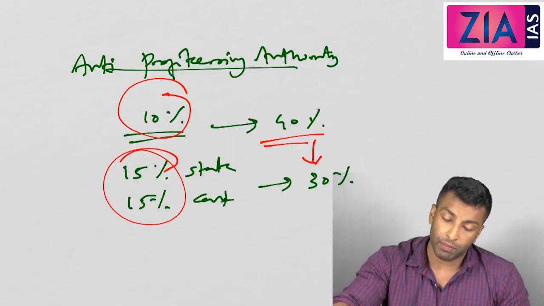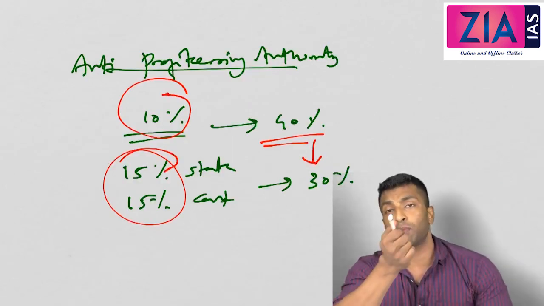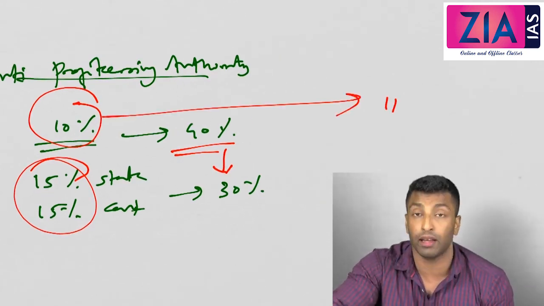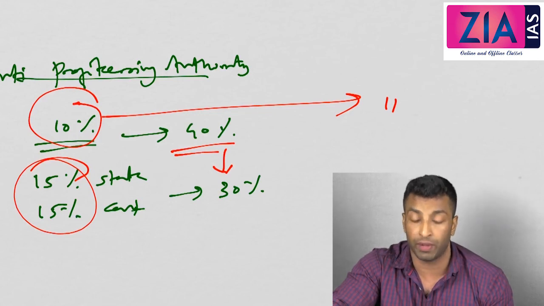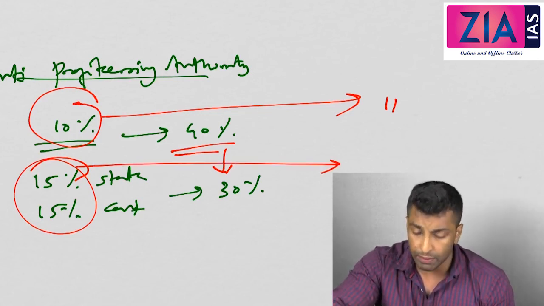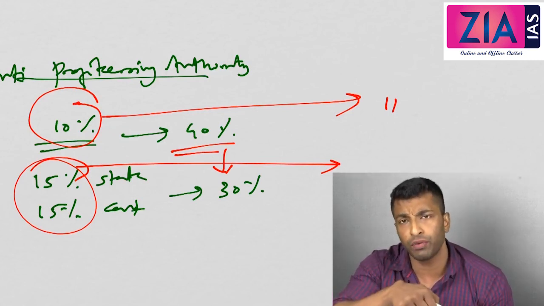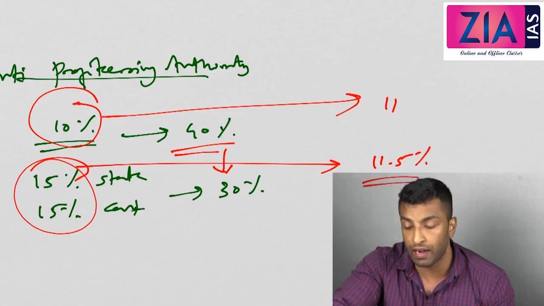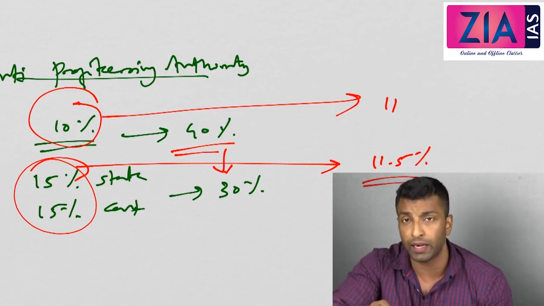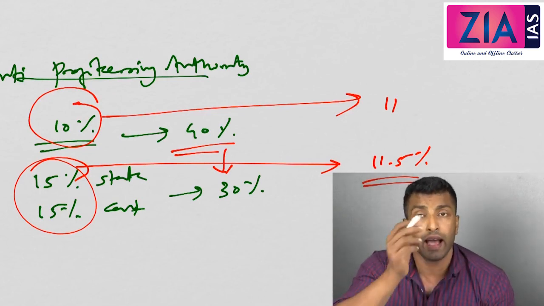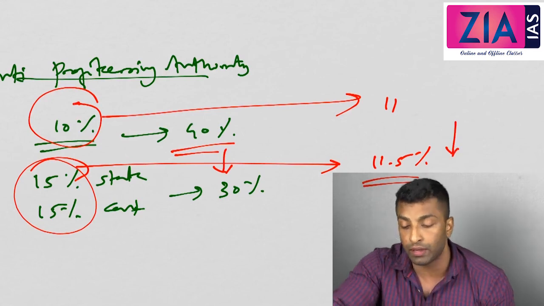Now what is the role of the anti-profiteering authority? It is actually about the shopkeeper. Let's suppose this pen costs 10 rupees. Before, it was 10% tax, right? So this can be sold at 11 rupees. Now let's suppose it is 15%, the shopkeeper can say that before it was 10, now it is 15, so you have to pay 11.5. But you need to understand that this 10% itself includes the taxes which were paid earlier, and they have to be reimbursed, right? So that advantage is to be passed on to the customer, and that is the objective of the anti-profiteering authority.